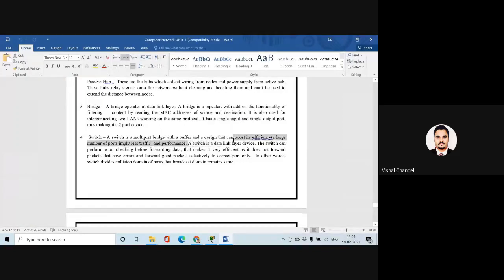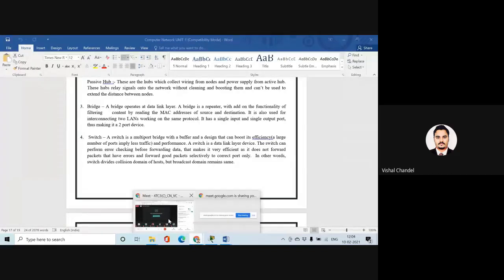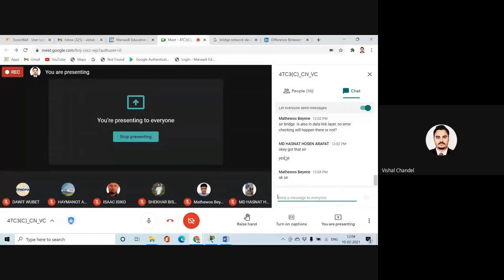A switch is a data link layer device. The switch can perform error checking before forwarding the data, and it can also perform other functions. We will understand this because when I was explaining the services of the data link layer, you have to just keep in mind that it's a responsibility of the data link layer. We will understand it in our fifth unit. But you have to keep this in your mind: my switch always works with the data link layer and provides these features. Is it clear? Because at this time, Matthew, you were not aware of the error checking and correction methods. So don't worry about that. I was just introducing the things.